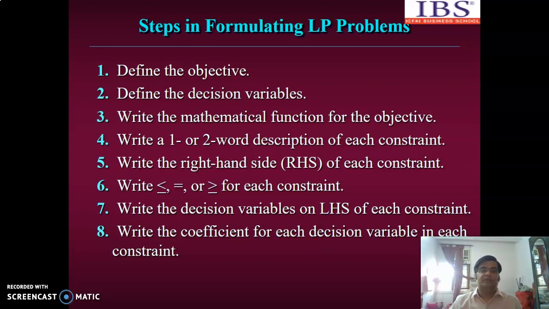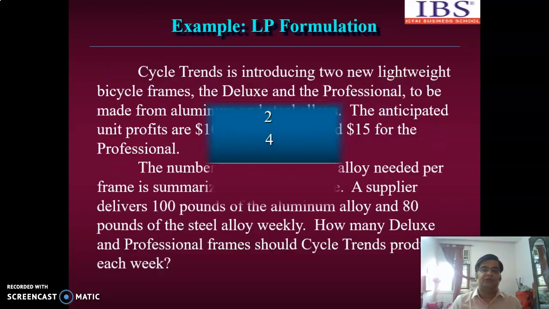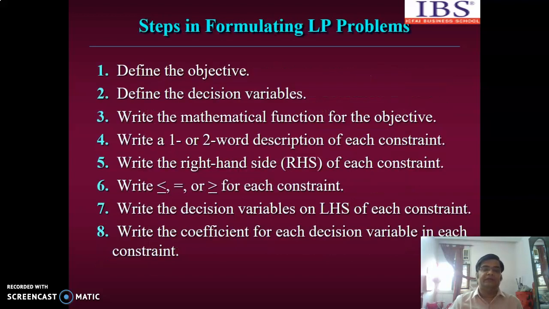Now our next topic is how to formulate an LP problem. Suppose we are having a linear programming problem. How to formulate it? What are the steps of formulation? We'll see this in detail in a problem. First of all, we define the objective. That is the first step. Whether it's profit maximization or cost minimization or even time minimization. So the first step is to define the objective.